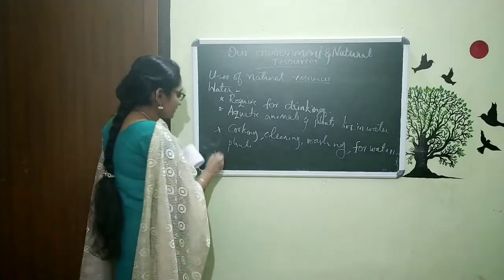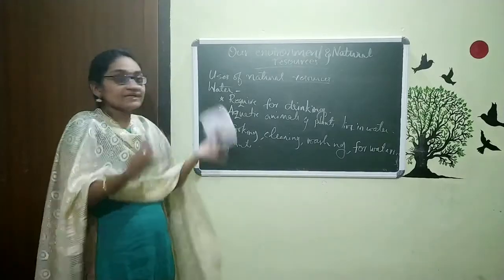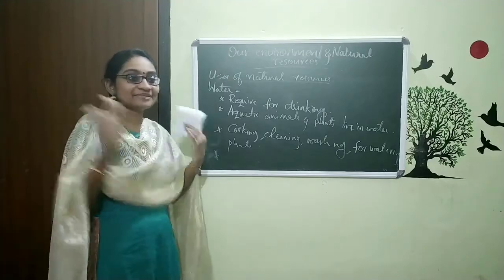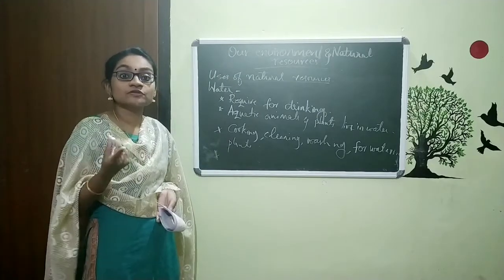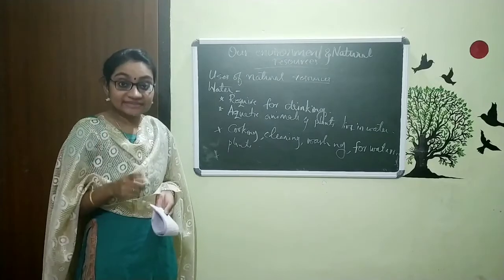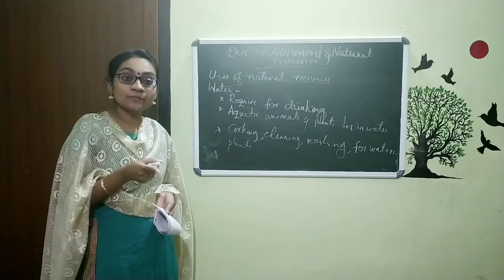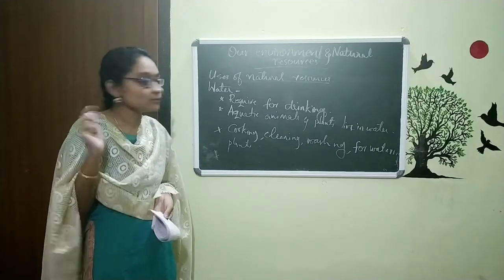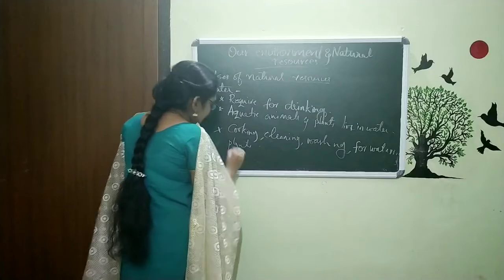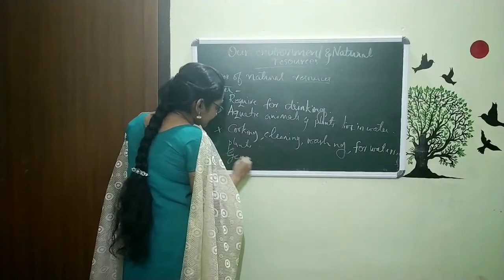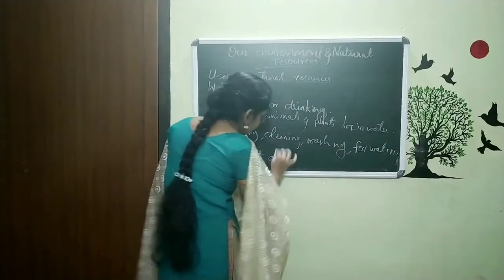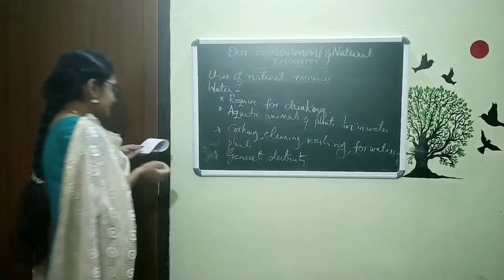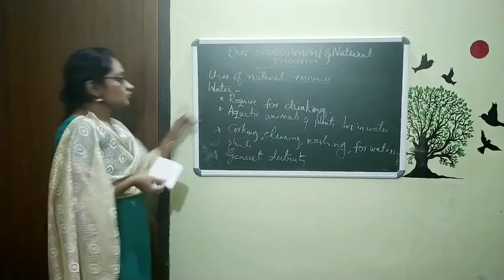And the next is this: why we get light, why we get wind from the fan, why the mixer grinder is working. All these are because of electricity. And this electricity we are making with the help of a hydropower station. That means we are utilizing water. So I can say water is also used to generate electricity. So these are the uses of water.